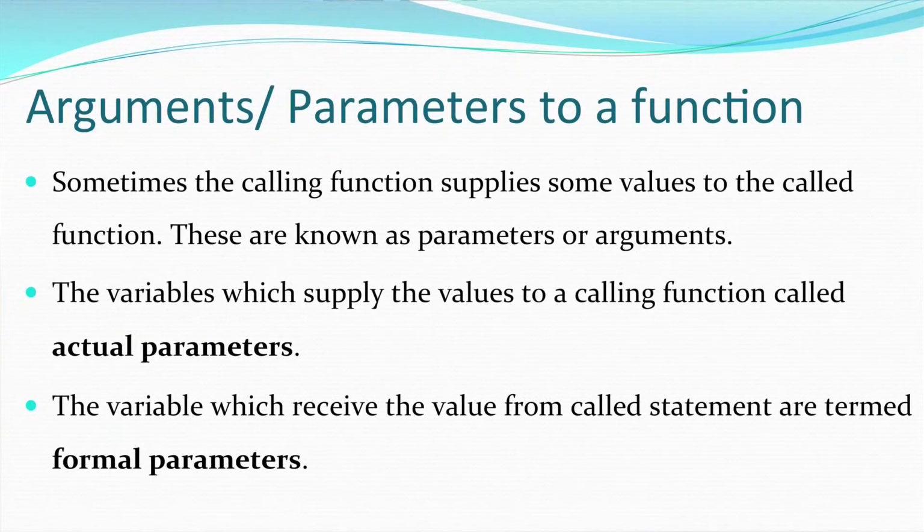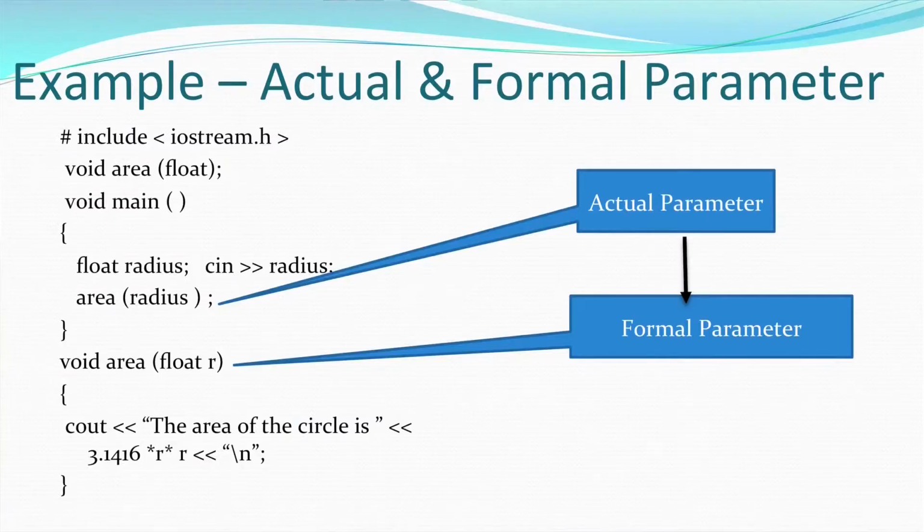See, in the example you can see that in the main function radius is the actual parameter because it is supplying the value, and the formal parameter is r, which is given in the definition of area. You can see the prototype also given in the second statement, which is ending with a semicolon.